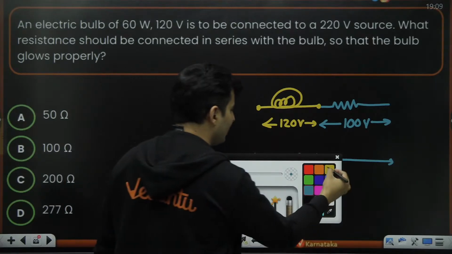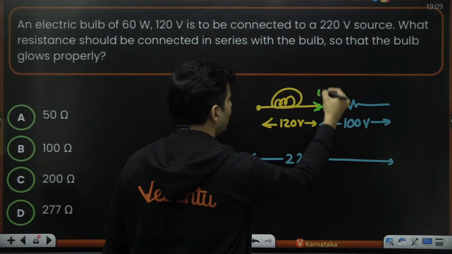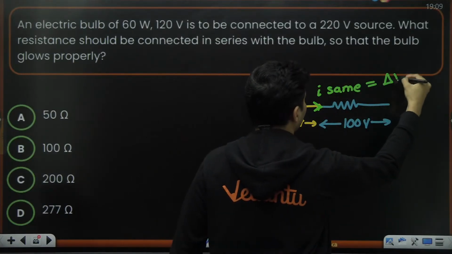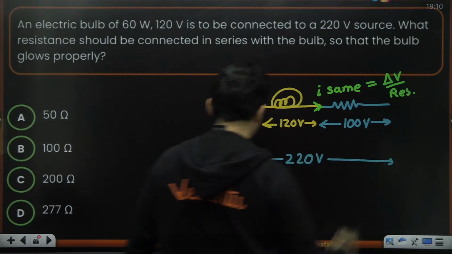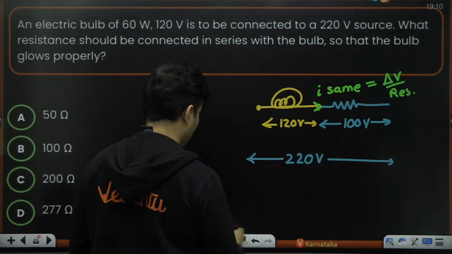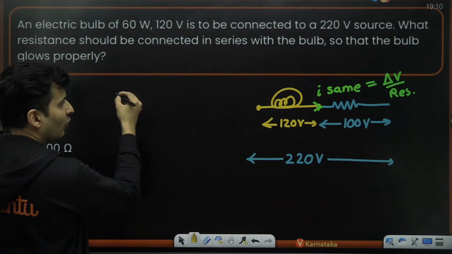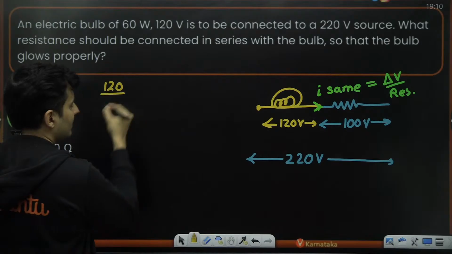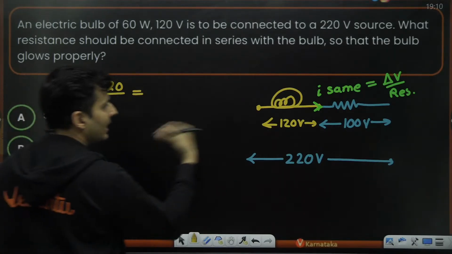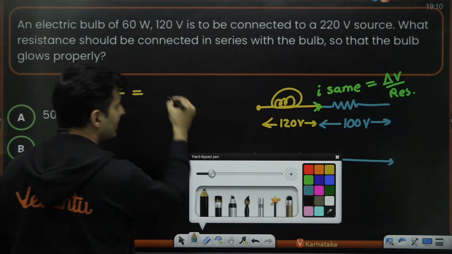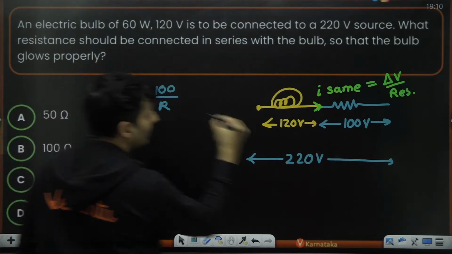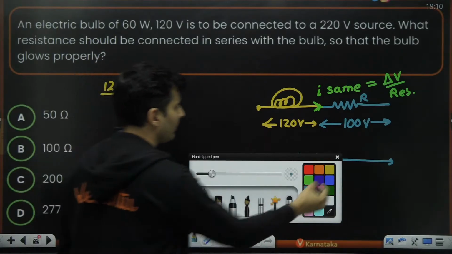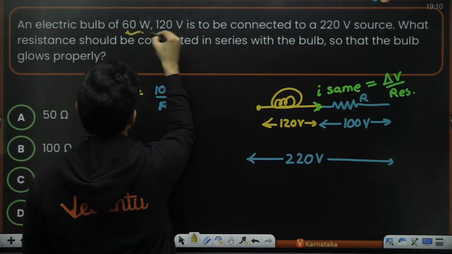How? Because I'll tell you what, the current is going to be the same, and current is nothing but voltage difference by resistance. So in the first case, the voltage difference is nothing but 120, resistance I do not know. Next case, the voltage difference is 100, and I want to find what this resistance is. How do I find the resistance of the bulb? Very simple. This data is enough for me.